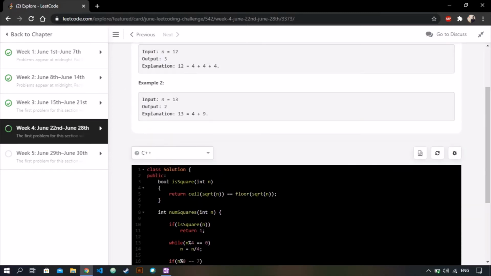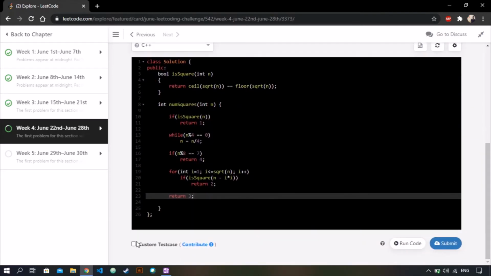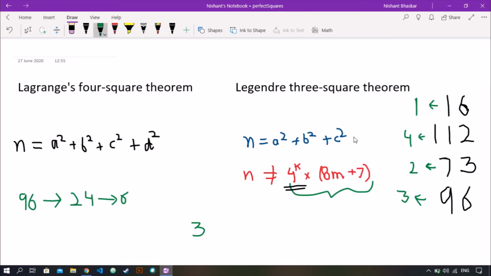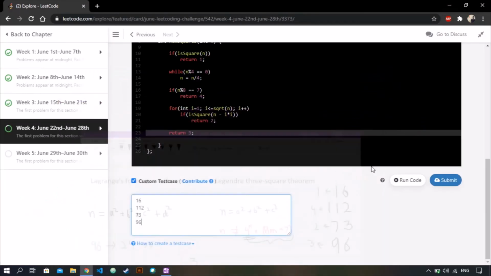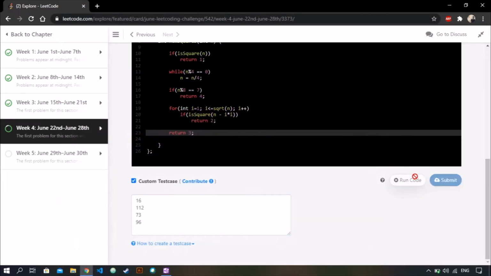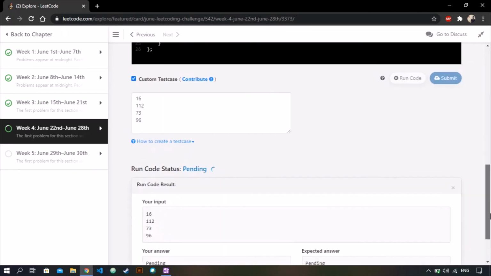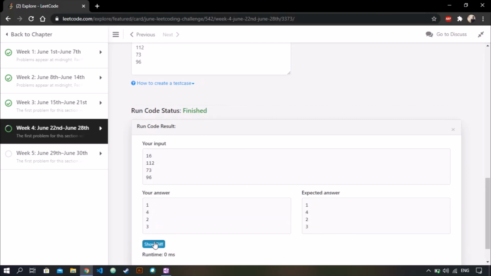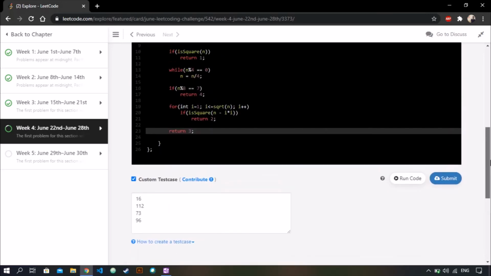Okay, let's check that for our custom cases: 16, 112, 73 and 96. So what should be the answer? 1, 4, 2 and 3. So let's run the code. Okay, it's perfect. 1, 4, 2 and 3. Let's submit this.